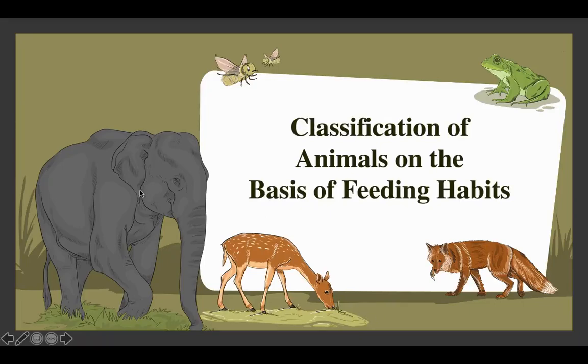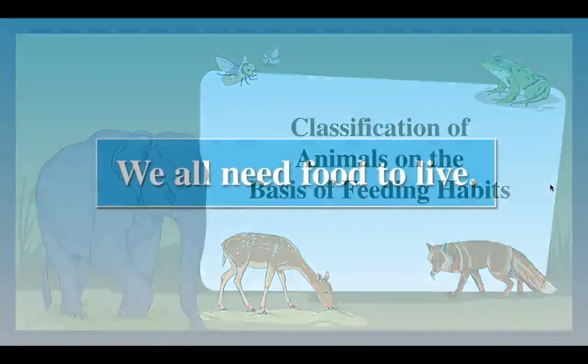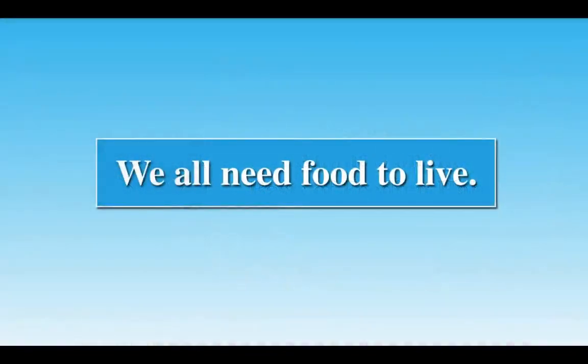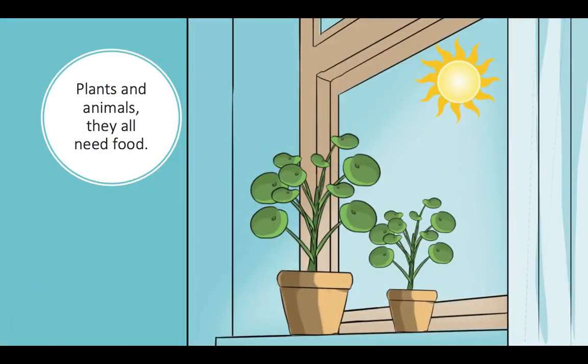Classification of animals on the basis of feeding habits. As you can see in the picture, there are different animals. And as we see different animals, we understand that there are different food items that they are relying on for their growth and development. Of course, we all know that we all need food to live. Plants and animals, they all need food. As we learned earlier, plants get their food by the process of photosynthesis using carbon dioxide, water, and sunlight.